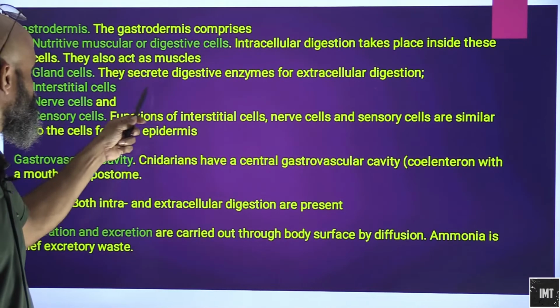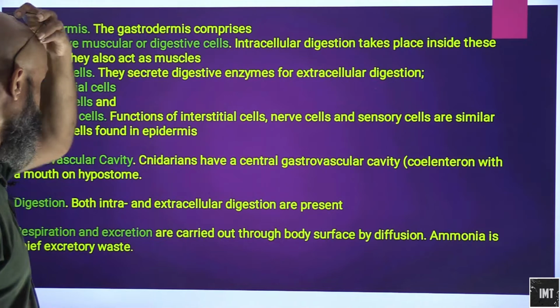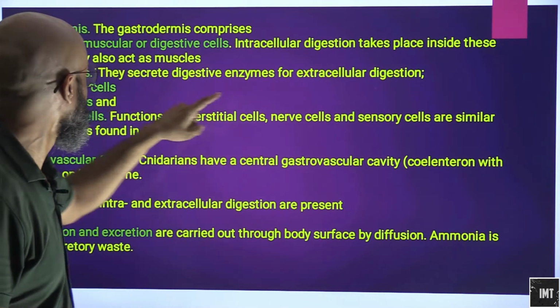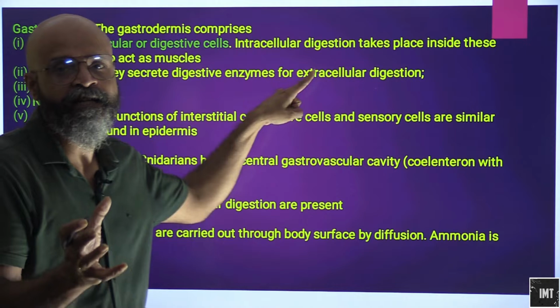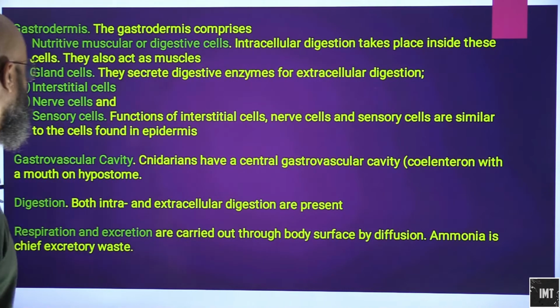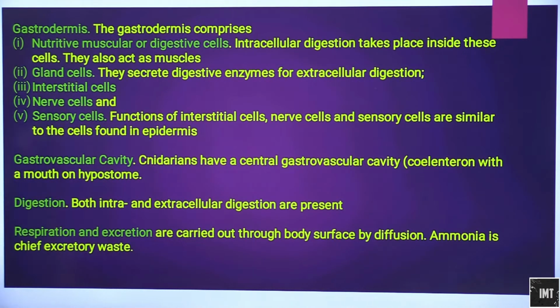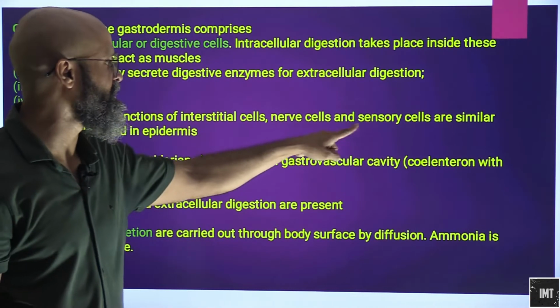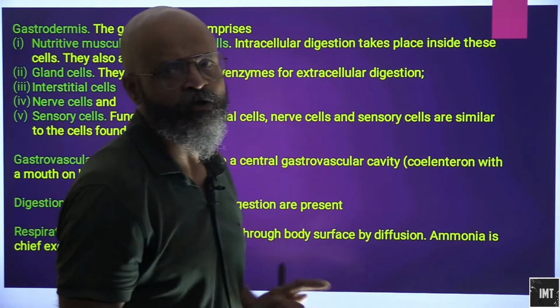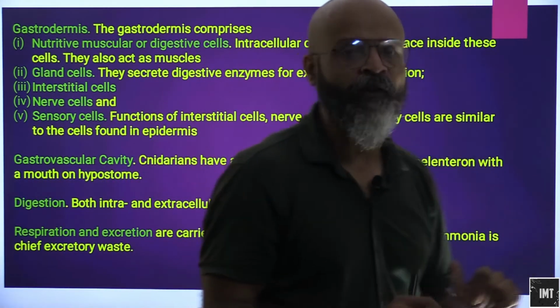Gland cells are there. They secrete digestive enzymes necessary for extracellular digestion, so both types of digestion are taking place. Then we have the interstitial cells, nerve cells and sensory cells. Their functions are similar to those found in the epidermis.